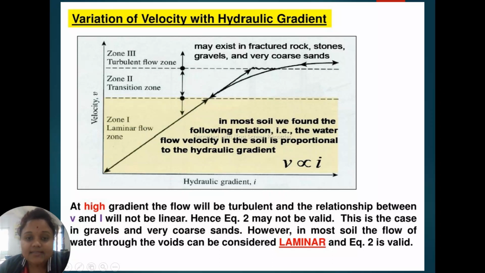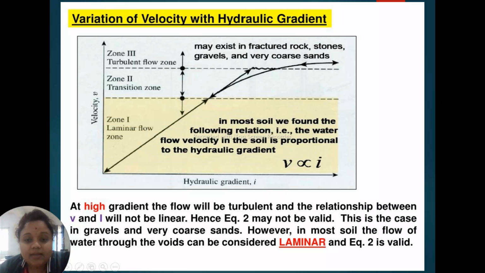This is the x-axis for hydraulic gradient, and this is the y-axis for velocity, because velocity is a function of i. This indicates that at high gradient the flow will be turbulent, and the relationship between velocity and hydraulic gradient will not be linear.